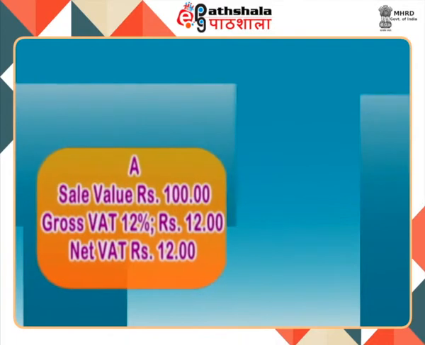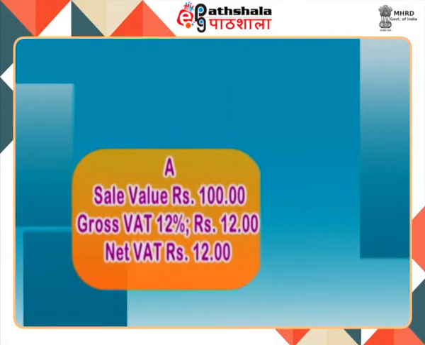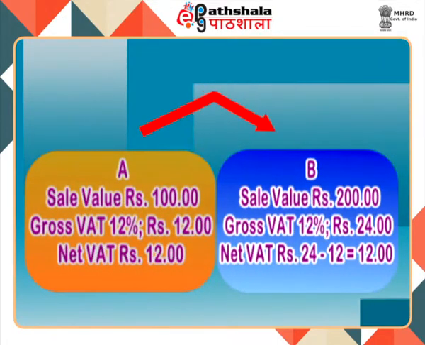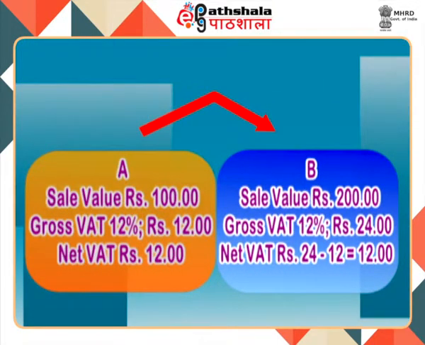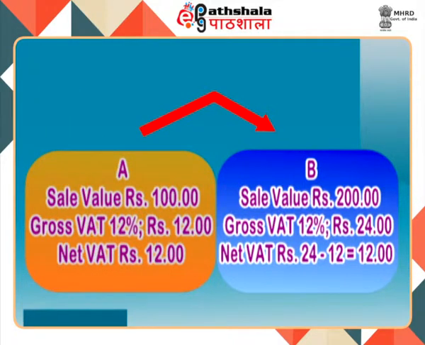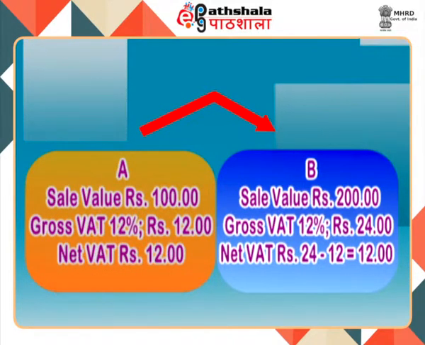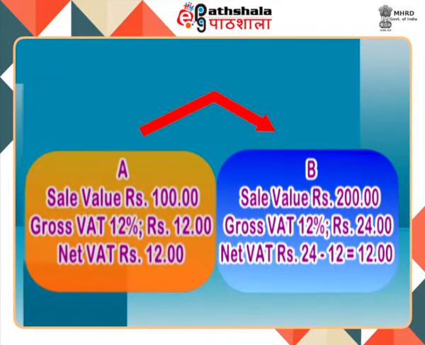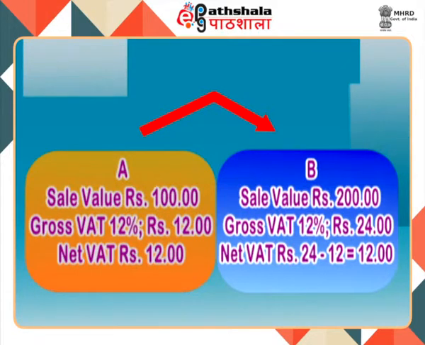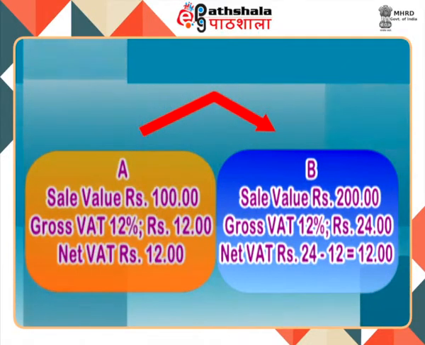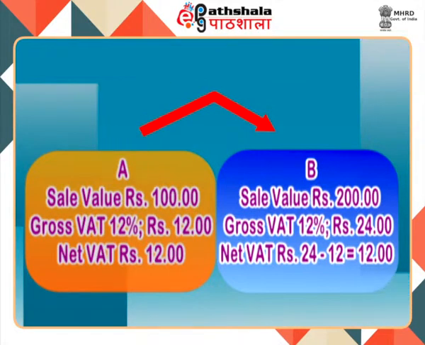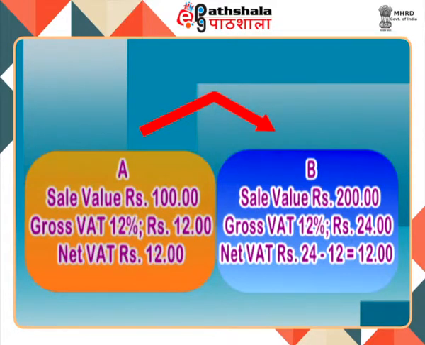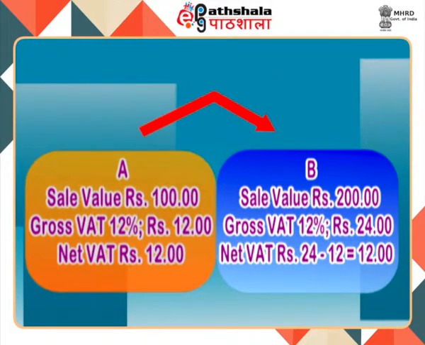The sale price of Rs 100 plus tax would be the purchase price for dealer B, who is a manufacturer. This dealer will incur certain costs in the form of wages, salaries, other manufacturing expenses, and to all this he would add interest and his own profit. Assume that after adding all these costs, his sale price is Rs 200. On this sale price, the gross tax at the rate of 12% would be Rs 24. As dealer B buys tax paid goods from dealer A, he would get credit for this tax. Therefore, his net VAT liability would be Rs 12 only.